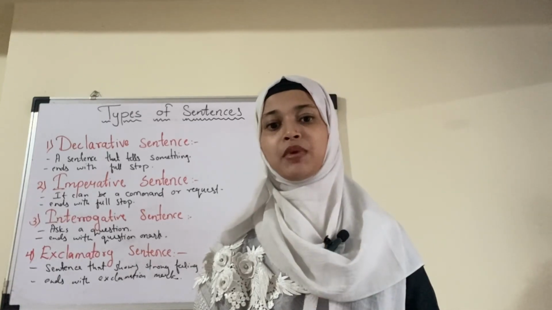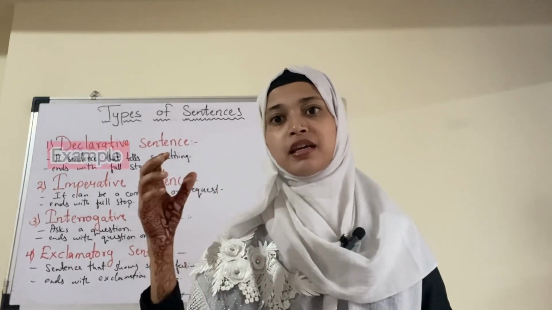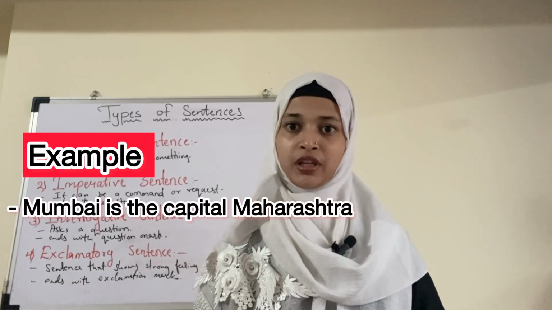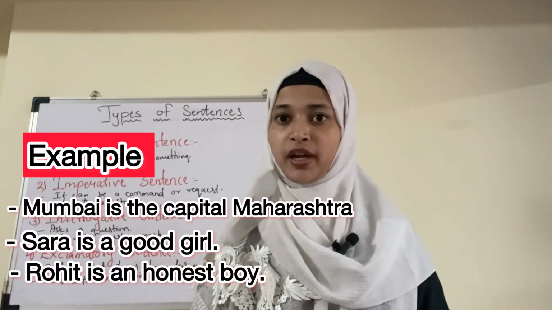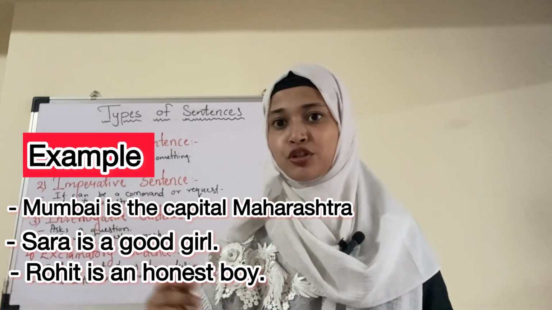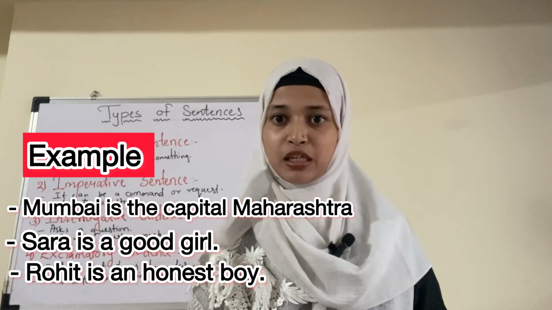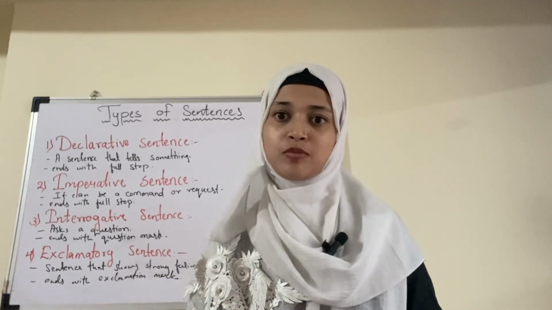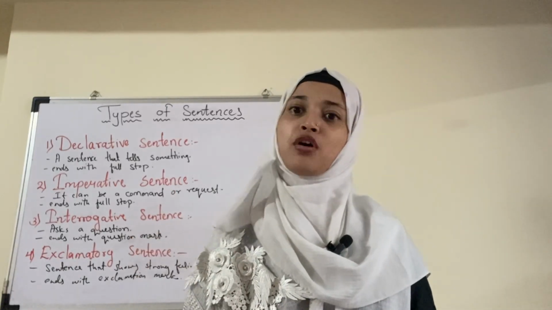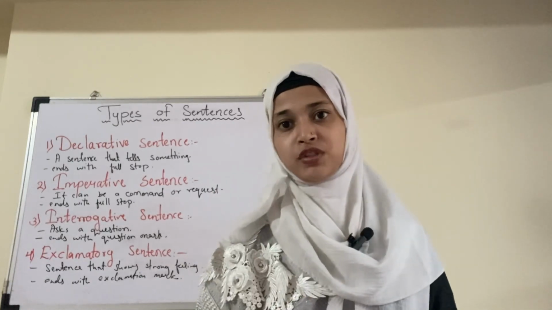So a sentence can be that Mumbai is the capital of Maharashtra. Tara is a good girl. Rohit is an honest boy. Delhi is the capital of India. These are the statements that are giving information, that are giving declaration or statements. These sentences are called declarative sentences.